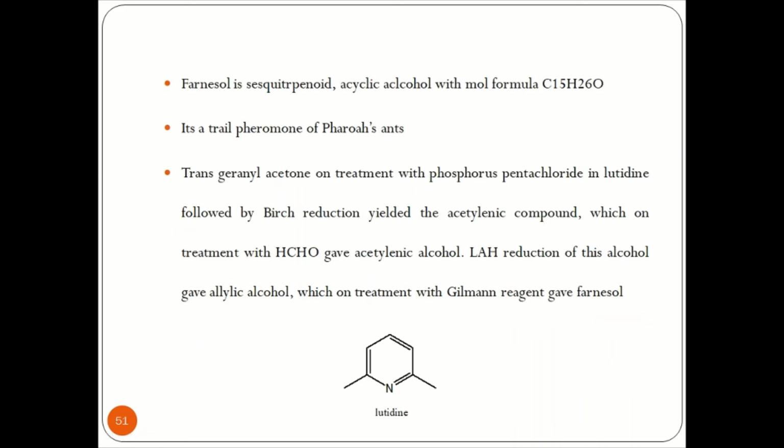Farnesol is a sesquiterpenoid. It is an acyclic alcohol with a molecular formula C15H26O. It's a trail pheromone of Pharaoh ants. That means one ant can move behind the other.